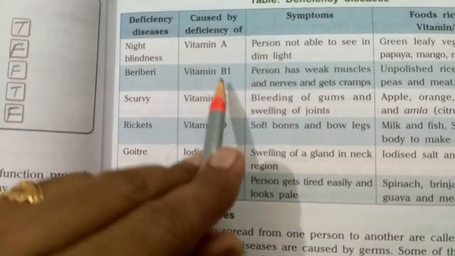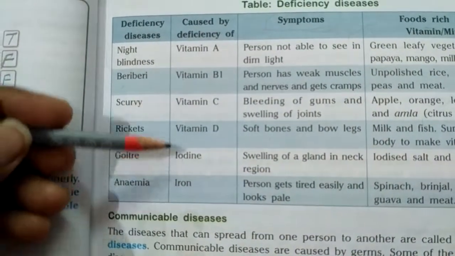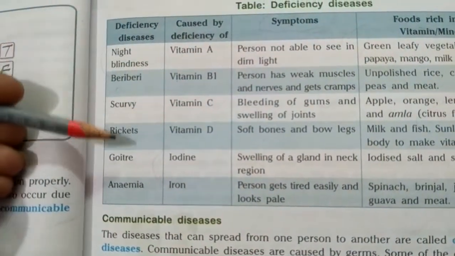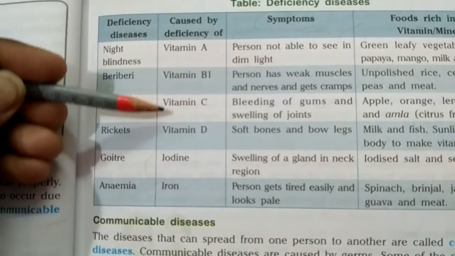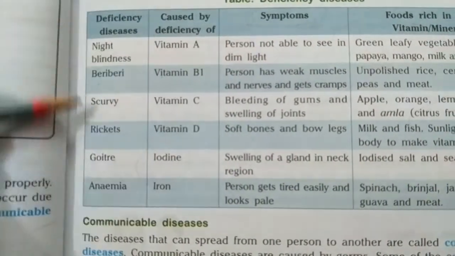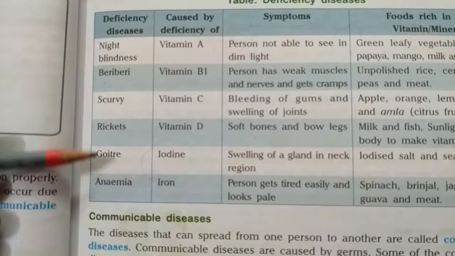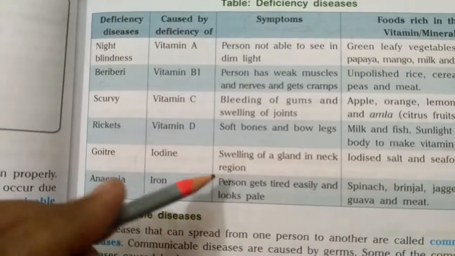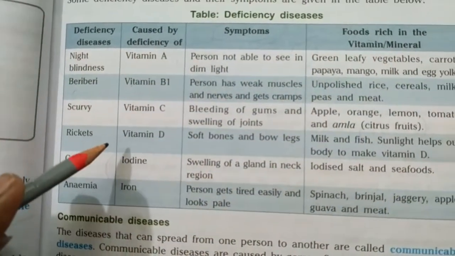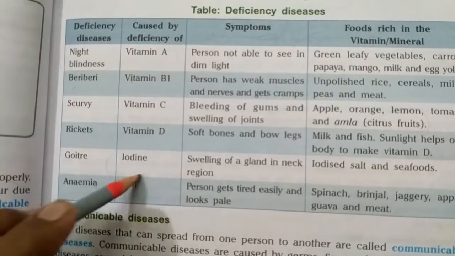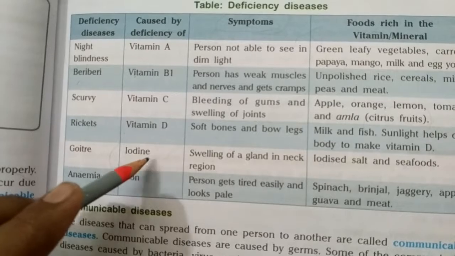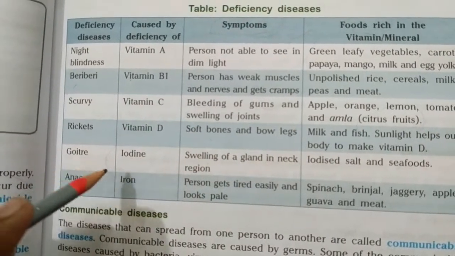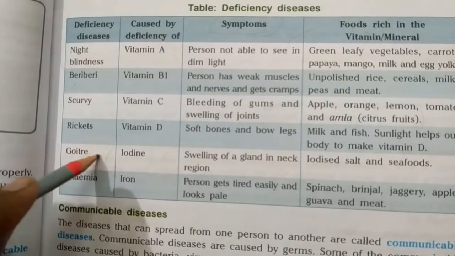These were the vitamin deficiency diseases. These diseases were happening due to the deficiency, due to the lack of these particular vitamins in the body. Now these two diseases which we will study happen due to the deficiency of a mineral. Iodine is a mineral, okay. So the deficiency of iodine mineral in the body will lead to the disease called goiter.